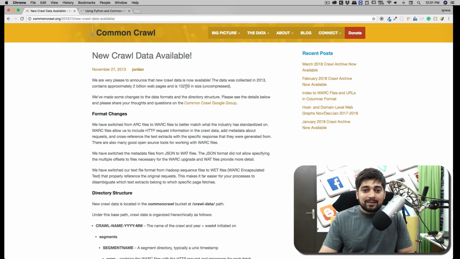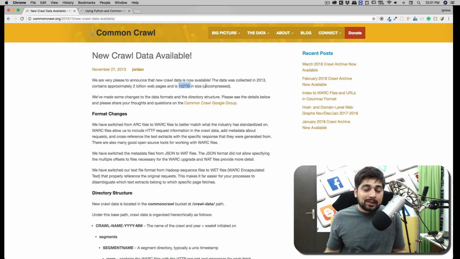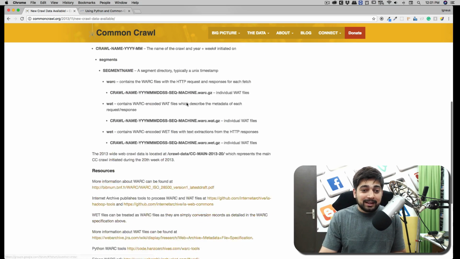And just have a look at the size here, 102 TB. So storing that kind of data in memory is not at all possible. So maybe you want to use something like TensorFlow and create a pipeline to divide this data, so that once this data is fetched, then you process this part and that part. TensorFlow can easily do that. But still, it's gigantic, it's 2 billion web pages of data, and that's just one link that I've shown you.